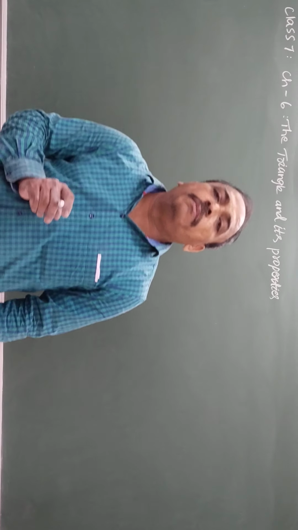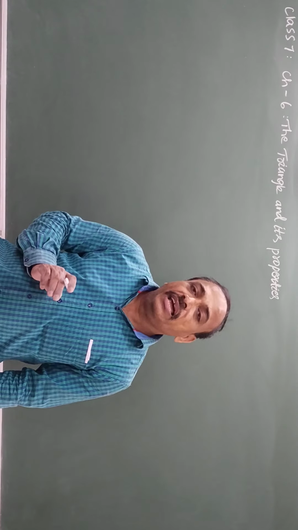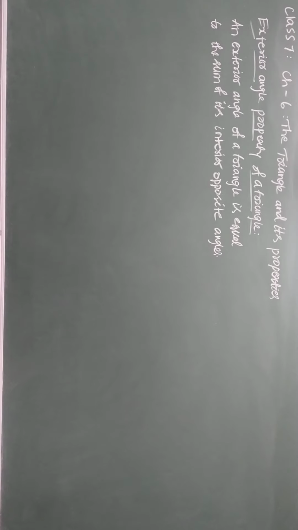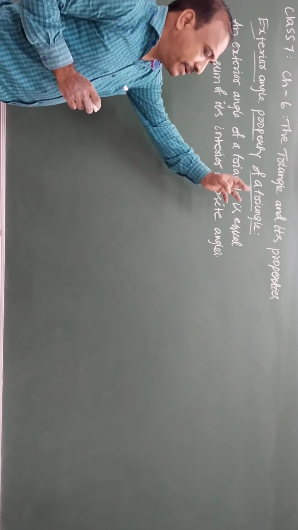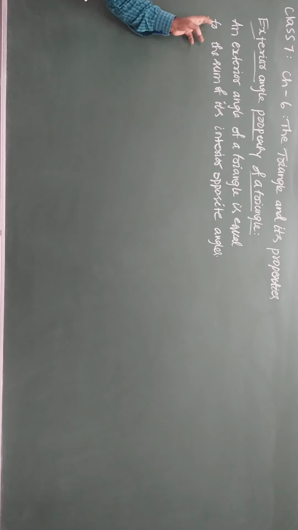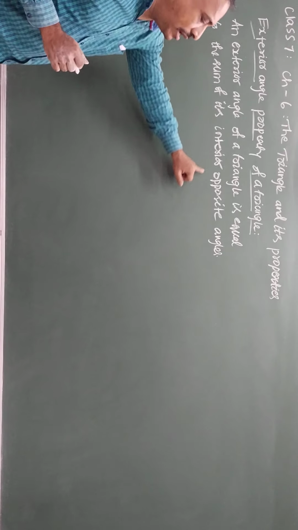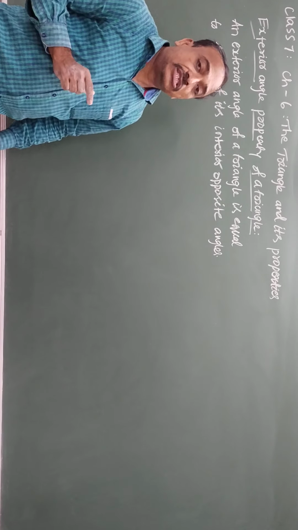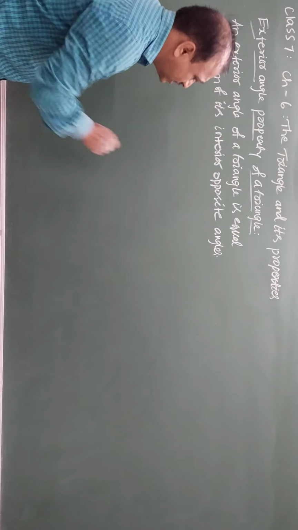Exterior angle property. The statement of the exterior angle property of a triangle: an exterior angle of a triangle is equal to the sum of its interior opposite angles.